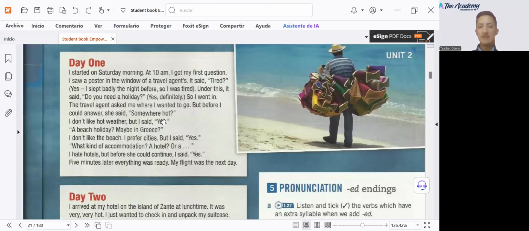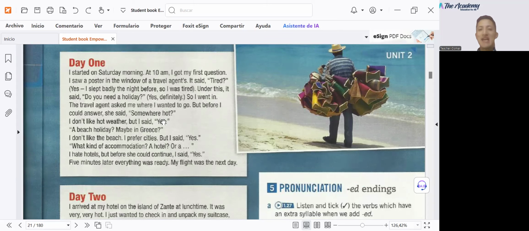So let's read. I started on Saturday morning at 10 a.m. I got my first question. I saw a poster in the window of a travel agent's. It said, tired? Yes, I slept badly the night before, so I was tired. Under this, it said, do you need a holiday? Yes, definitely. So I went in.